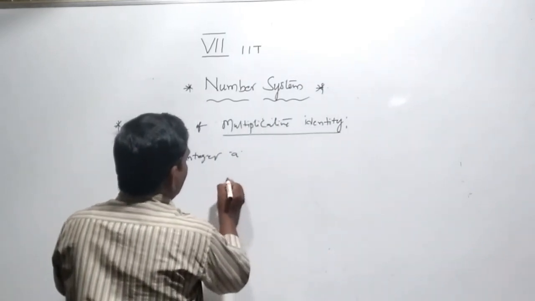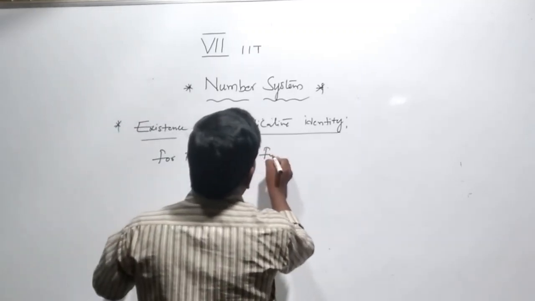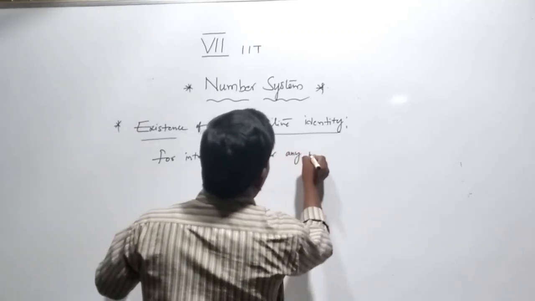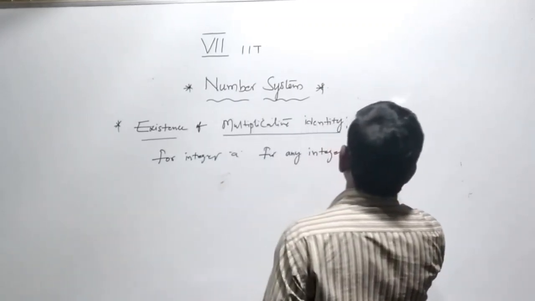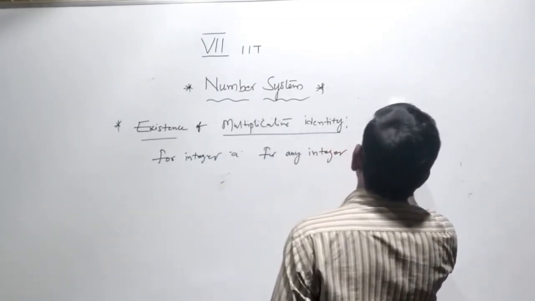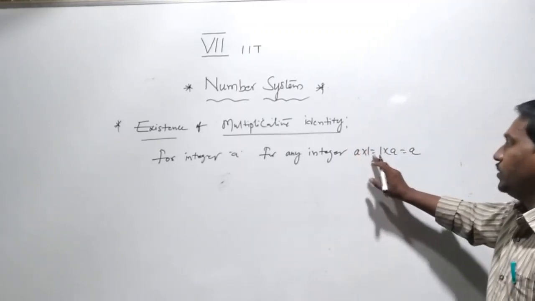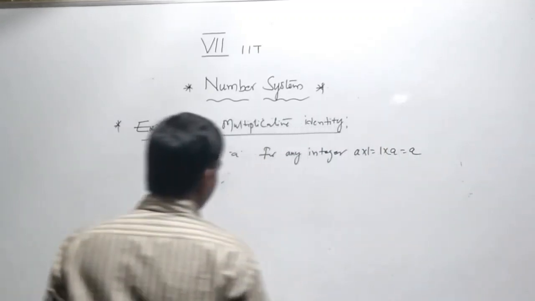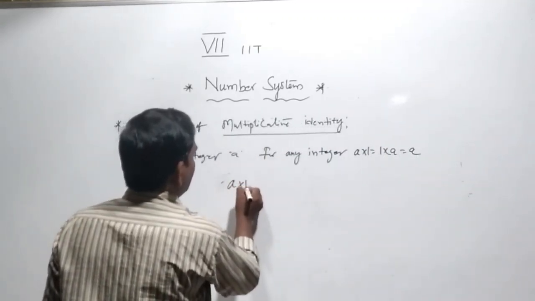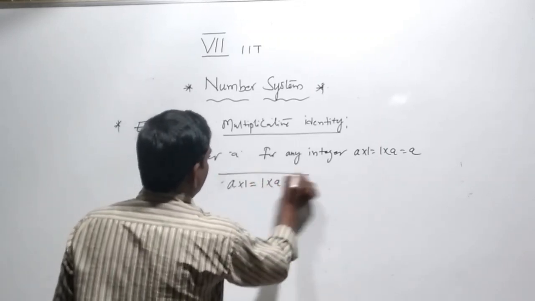For example, for any integer, a into 1 equal to 1 into a equal to a.